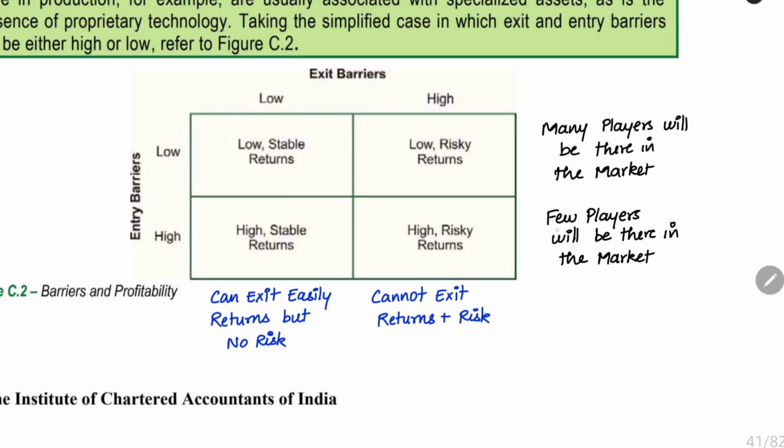So there will be few players in the market. Anyway, the market demand should be satisfied by the 2 or 3 players who are in the market. So we will get a high return. Anyway, the customer has to come to either our firm or the competitor firm to buy the product. We have a high demand in the market, but only few suppliers are there. We are the supplier organization. Here we will have high returns.